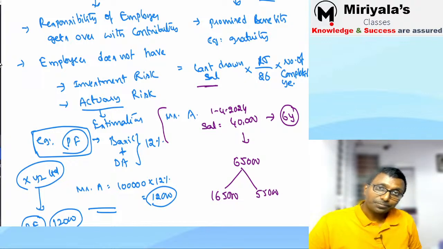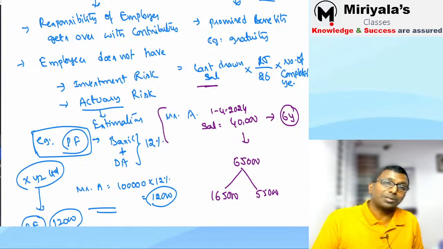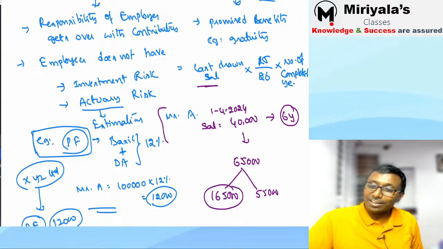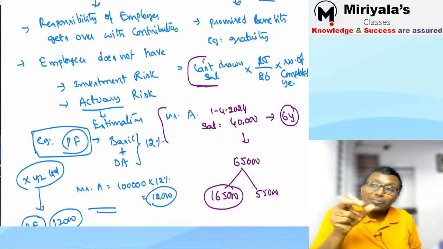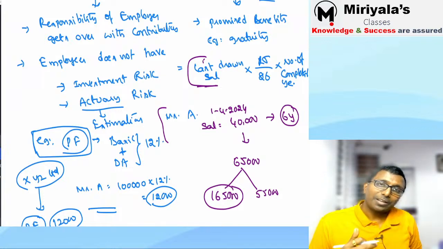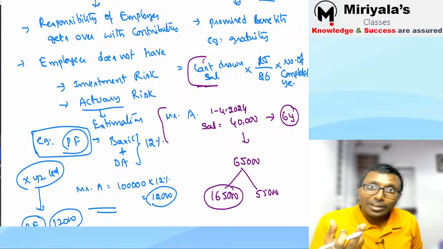Possible, not possible? Possible. He may perform extremely well and he may become CEO of the company. So how do I know? Suppose it goes up too high. Your estimation was based on 65,000, and you made a provision for one number. Tomorrow his salary has gone up drastically. Now the company will undergo an extra payment.